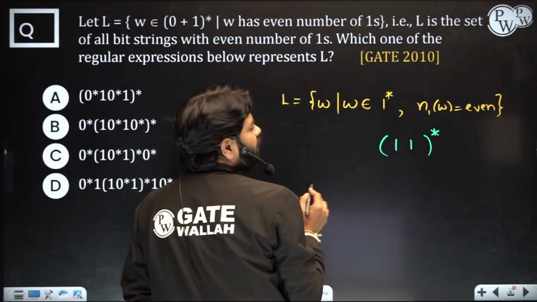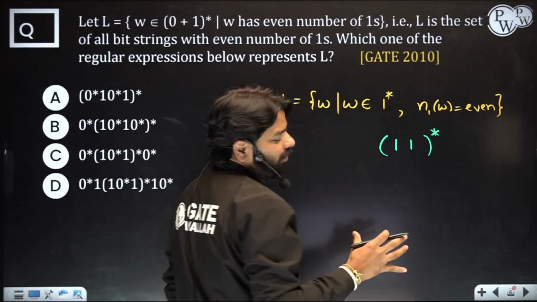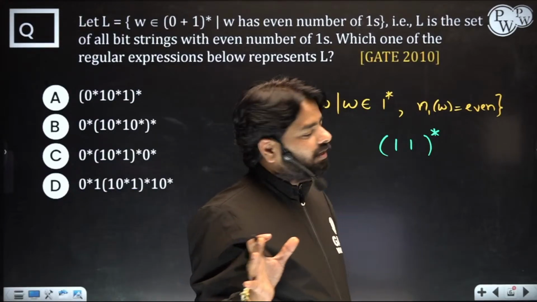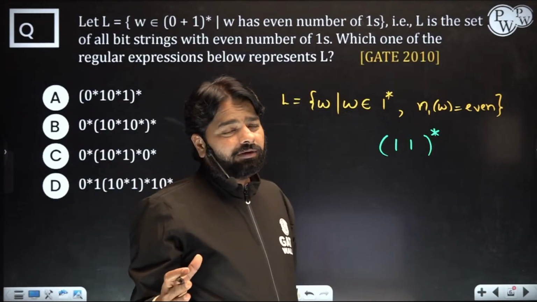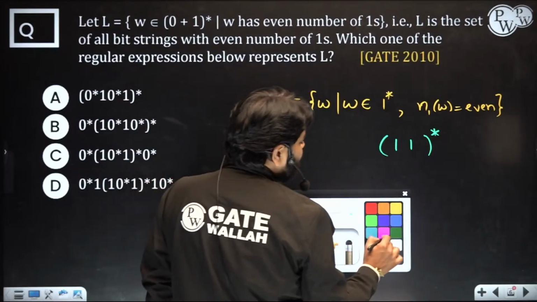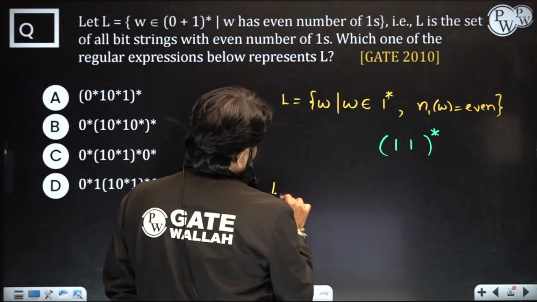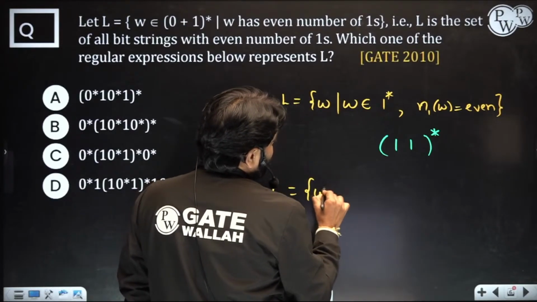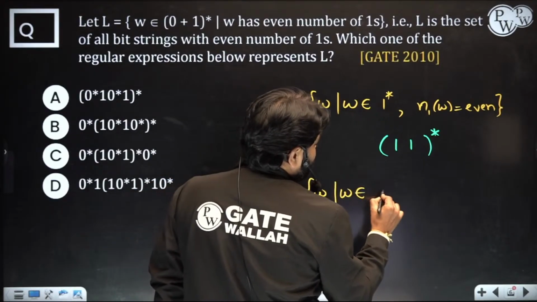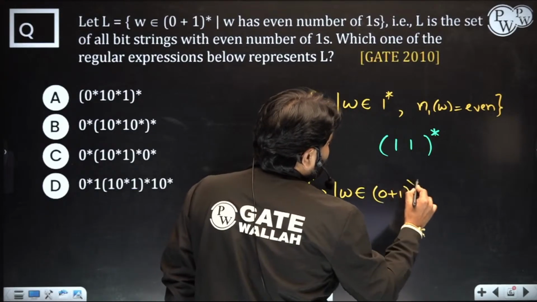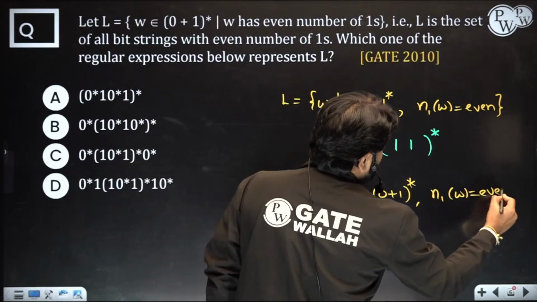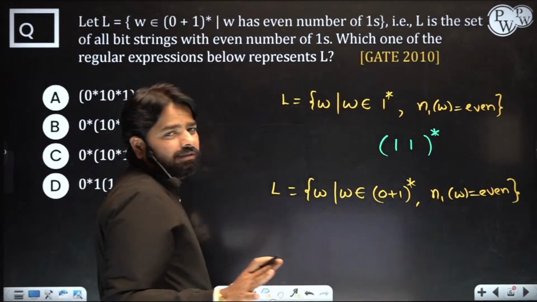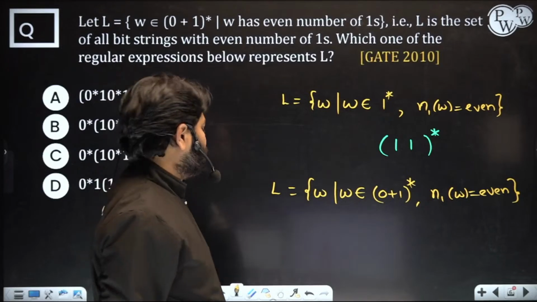But this is not your problem now. Even though it is an even number of ones, zeros can come any number of times, right? So now the question is slightly changed to (0 plus 1) whole star. The condition is the same, the number of ones is even. That means zeros could be any, even or odd, doesn't matter. So what would be the right answer?